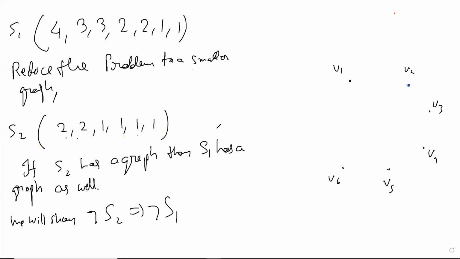Can you check if this has a graph or not? That should be easy to check. Or if it's not easy, then we can make it easy, reduce it further. So you want one vertex to have degree 2, right? And basically we want 4 vertices to have, I mean, this odd or even one will not work. This is not an easy question like that. Basically, you want 4 vertices to have degree 1. That itself is a problem. 4 vertices to have degree 1 means you must do it like this.